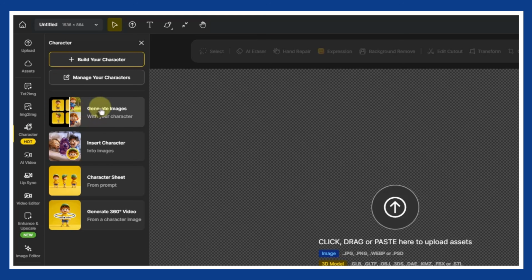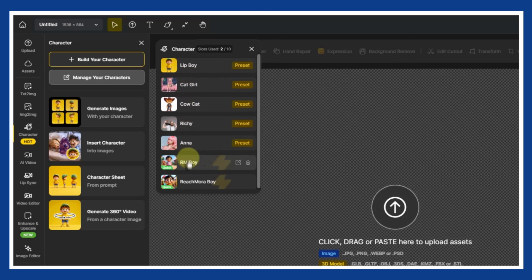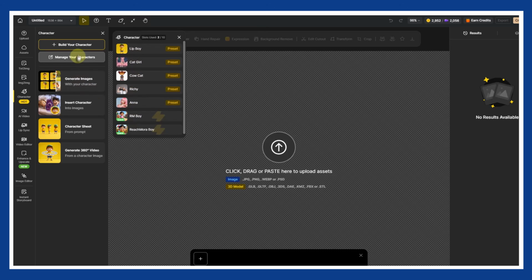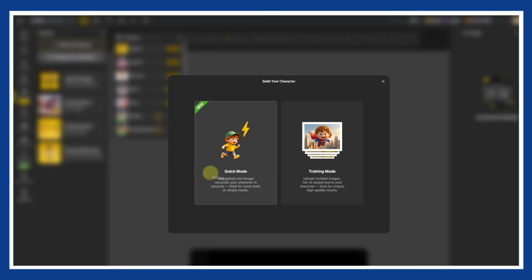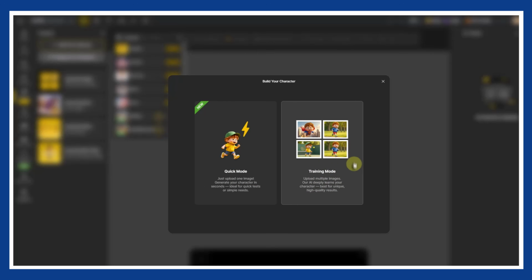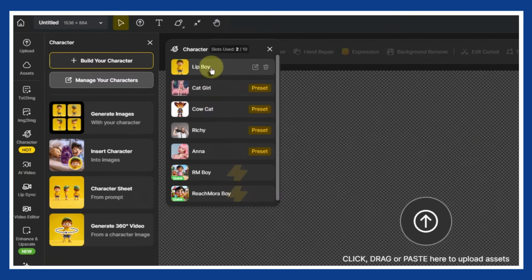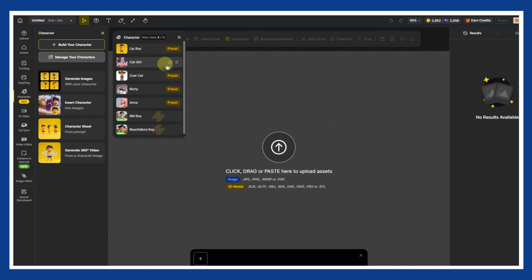This means you are not just creating a one-time image, but a consistent character that you can use again and again for future videos. You are free to experiment here and explore different styles until you find something that feels right. Design gives you several ways to create your character. You can use the quick mode by simply describing your character in words, or you can upload a few reference images so Design can learn the look and personality of your character. If you want the easiest starting point, you can also use the character presets that are already available. These presets are great for testing ideas and understanding how the system works before creating something fully custom.